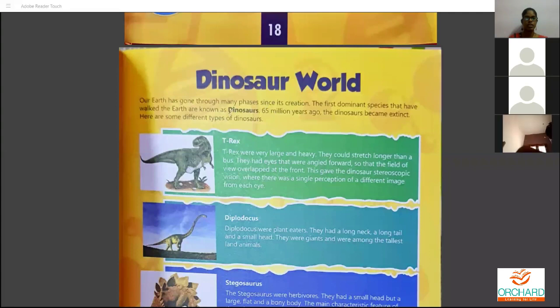So, 65 million years ago, this is how the dinosaurs became extinct. There was a strong feeling like this is the earth, and another asteroid, the same size as the earth, hit the earth. Because of that strong collision between the asteroid from space and the earth, the dinosaurs became extinct. The earth stumbled and all the famous things died.